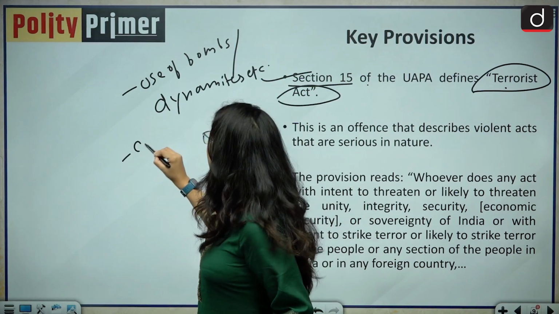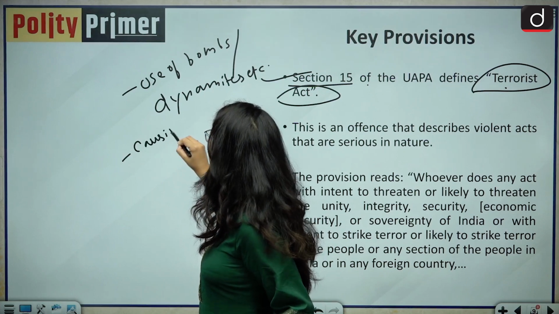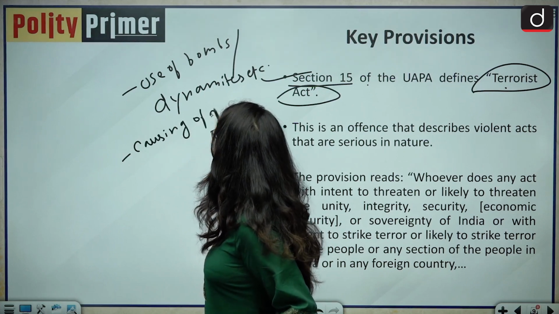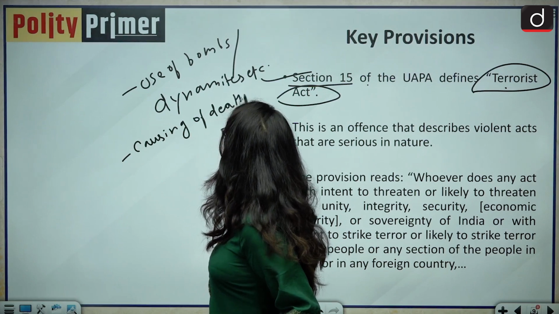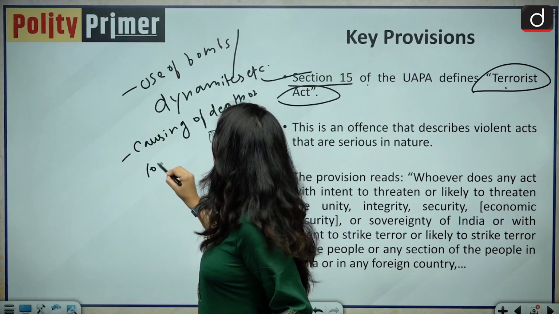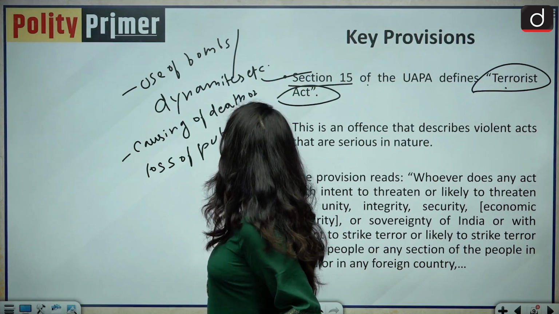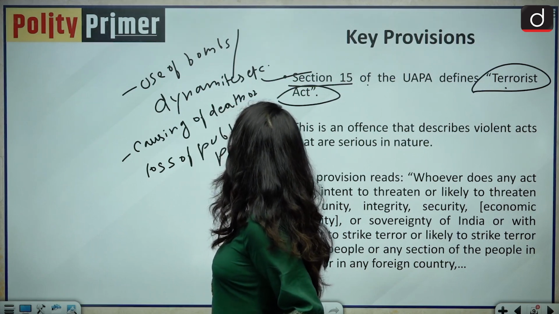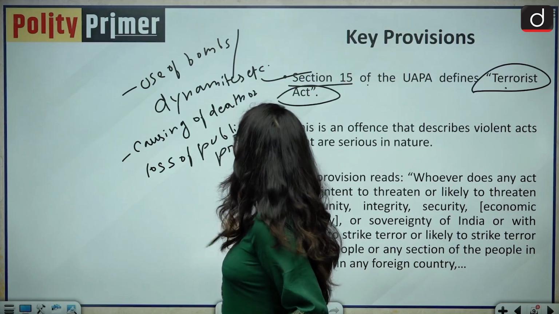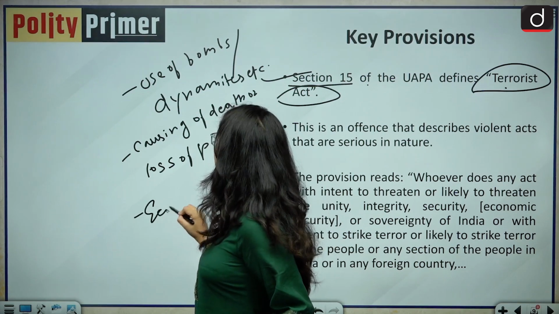Then it also involves causing of death, or loss of public property. Then it also involves economic offenses.